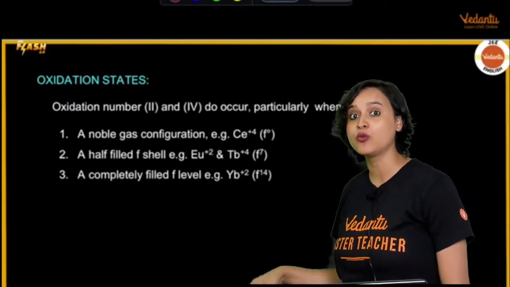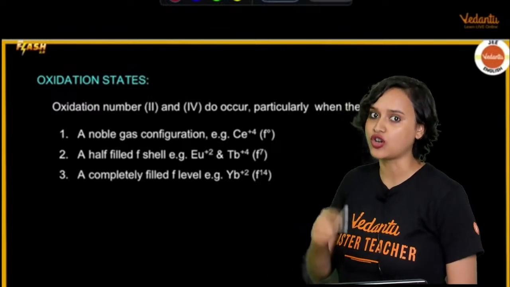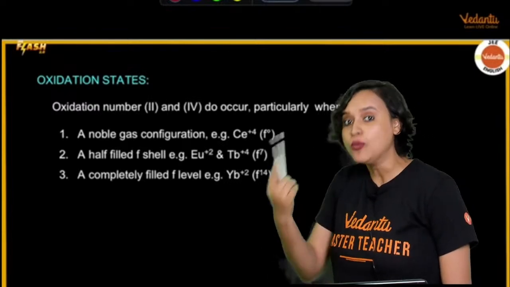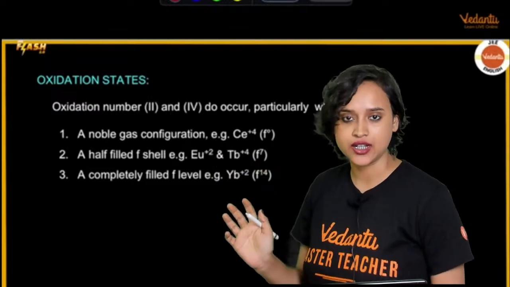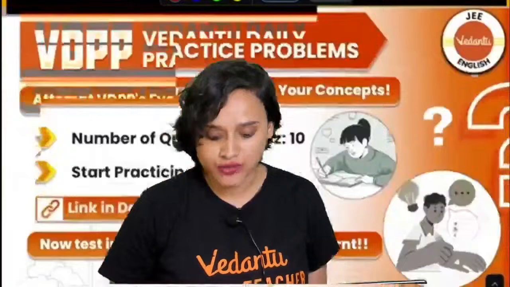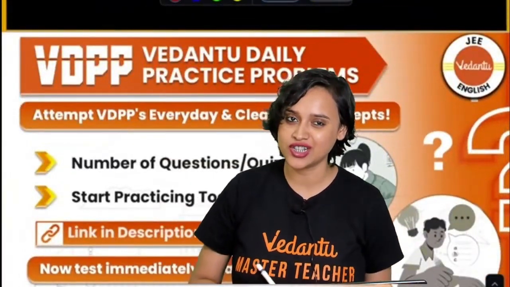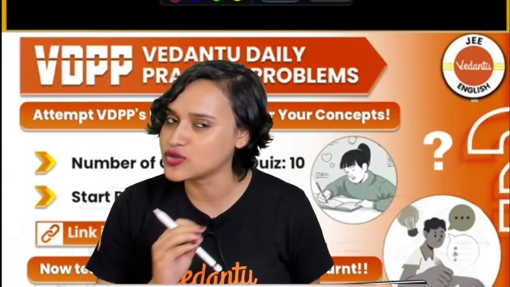So please do remember which one is a good reducing agent, which one is a good oxidizing agent, which one has a tendency to move to +4, and which one has a tendency to move to +2. These are the only things that you have to remember. And with this note, my dear students, we have come to the end of the session. This is all your inorganic, because you do not have any other thing.